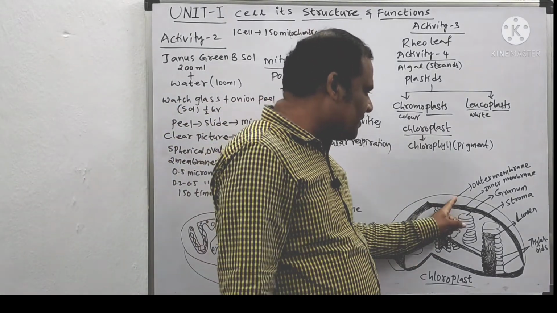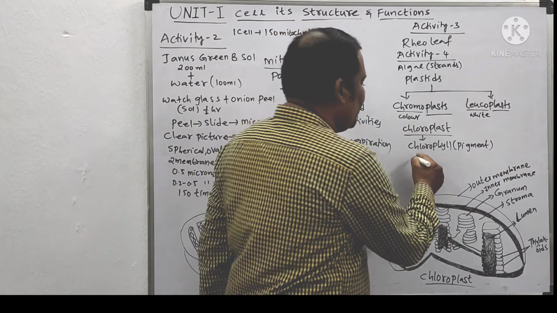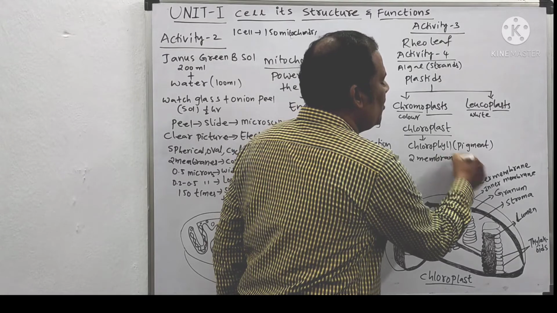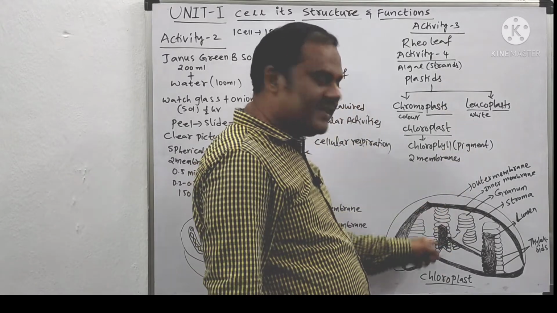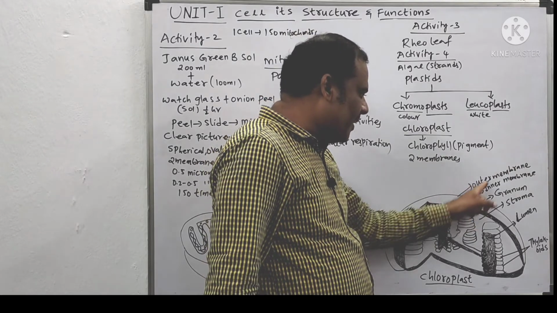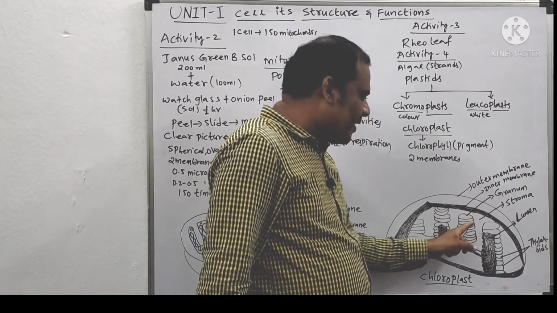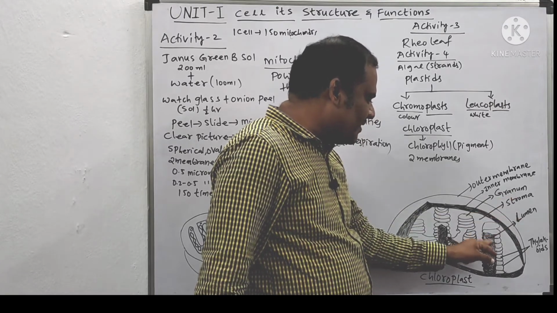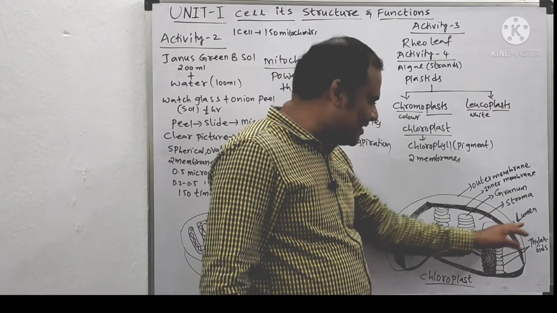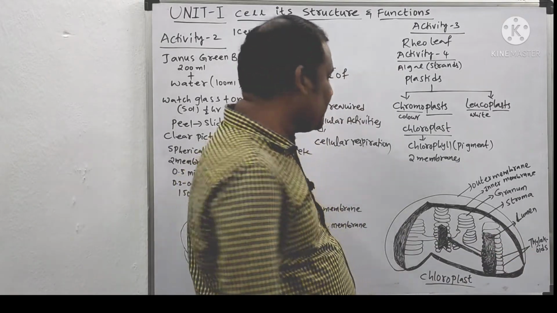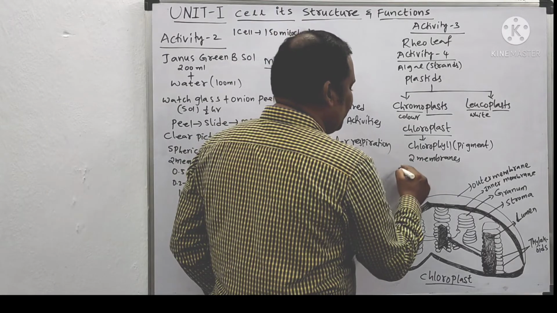Chloroplast is also covered by a double layered membrane, two membranes. Actually it is covered by three membranes, but here it is given as two. So there is the outer membrane, the inner membrane, and this is called a granum. This colorless liquid, the white portion, is called stroma, and this empty sac-like cavity is called a lumen. These are called thylakoid membranes.